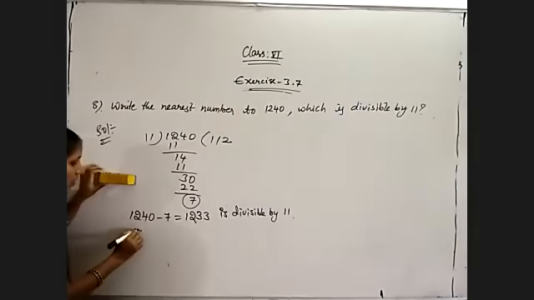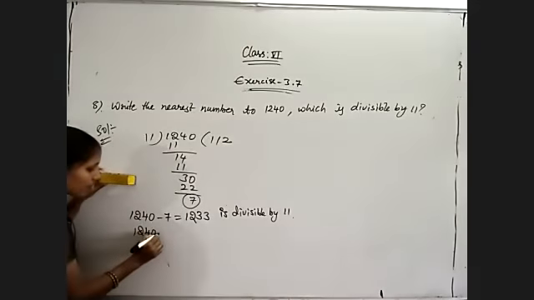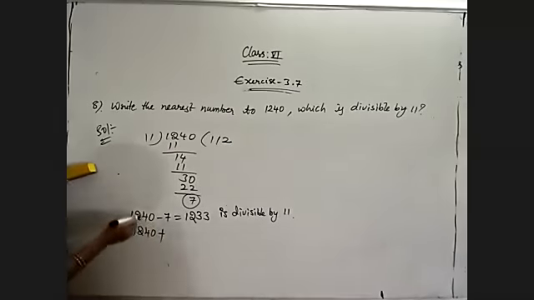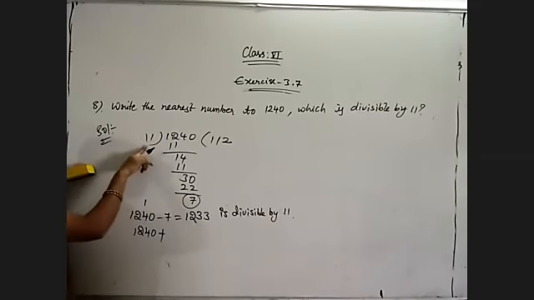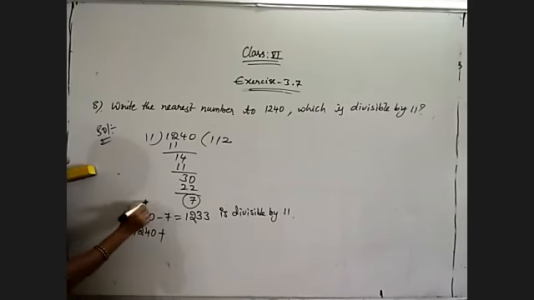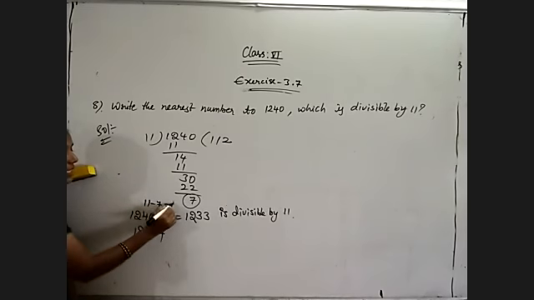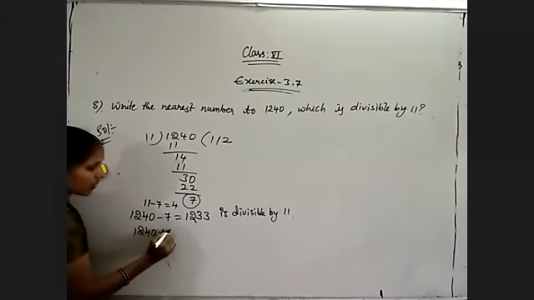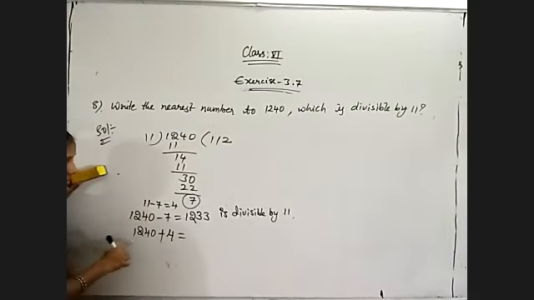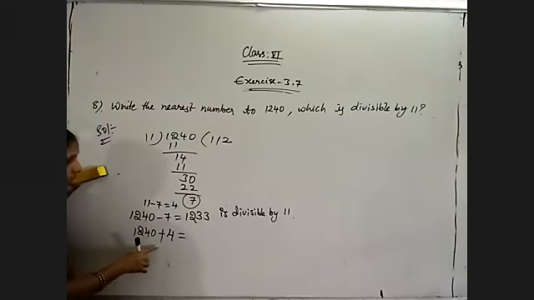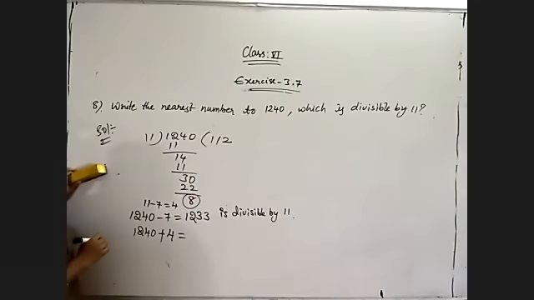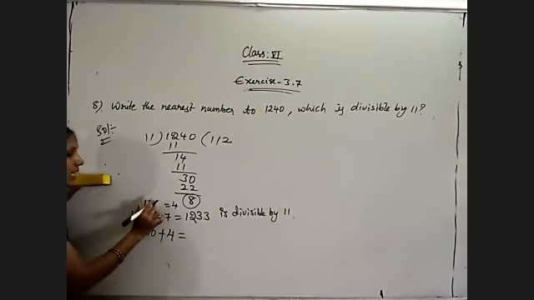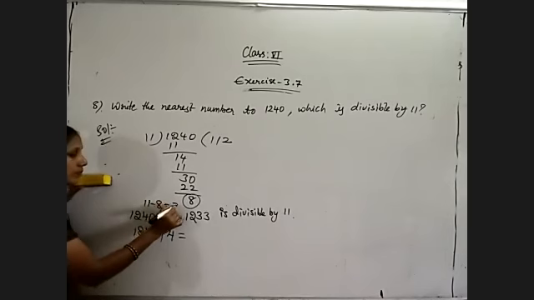And next, for 1240, addition and subtraction, both I am taking. For 7, how much do we need to add to get 11? 7 plus 4 is 11. That is the difference, 11 minus 7 is equal to 4. So plus 4. Then 30 minus 22 is 8, 11 minus 8 is equal to 3.